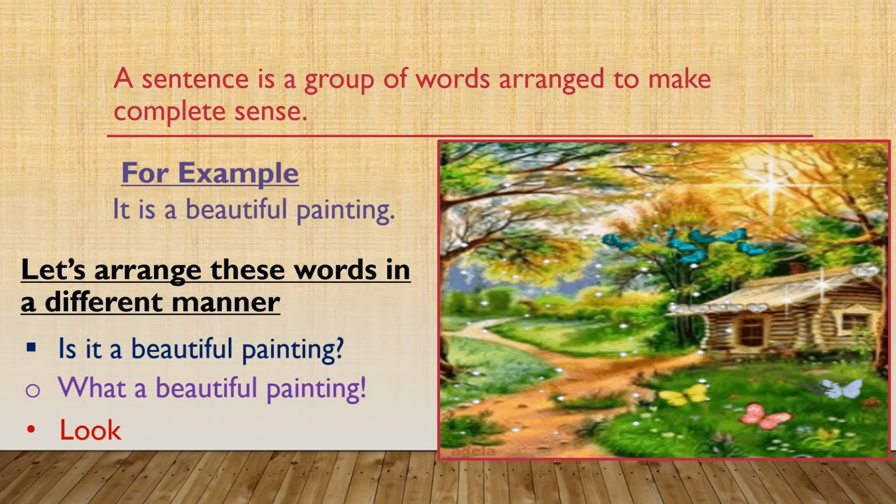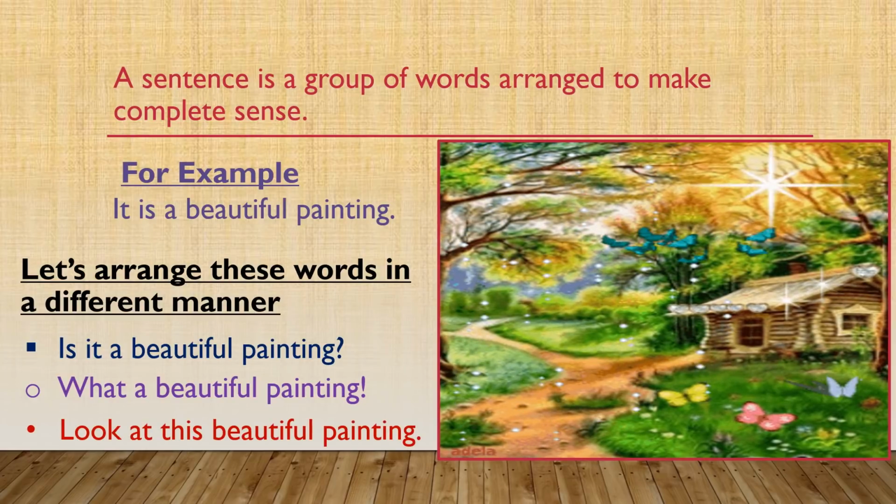Let's see another one. Look at this beautiful painting. So here I'm asking all of you to look at this beautiful painting. This shows that the same group of words can be used in different ways, expressing things differently.